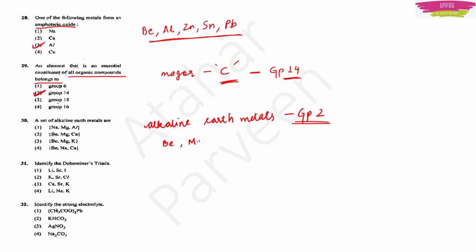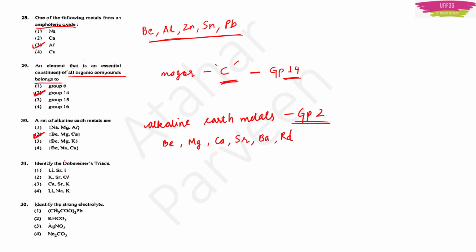Beryllium, magnesium, calcium, strontium, barium, radium. So is there any option matching with our series? We have beryllium. Okay, beryllium is here. Magnesium we have. Okay. Calcium we have. Okay. So the second option is the right answer.